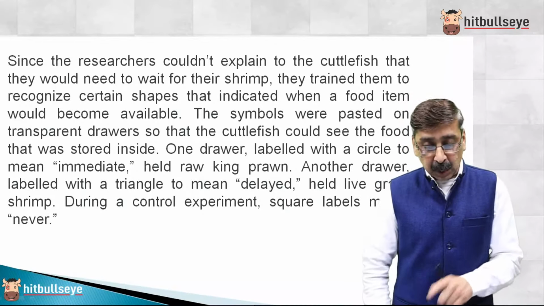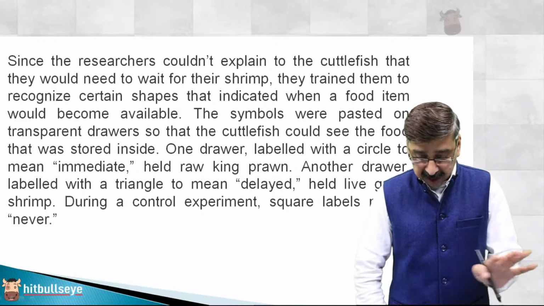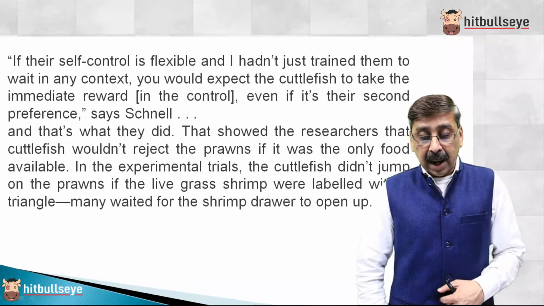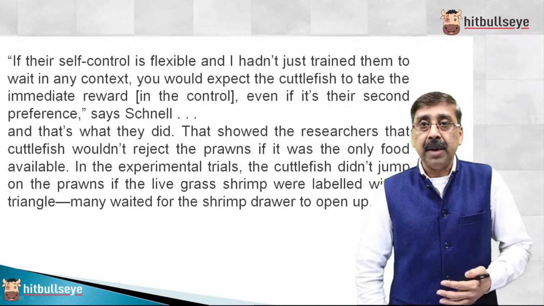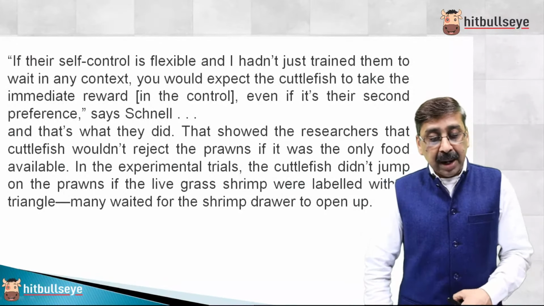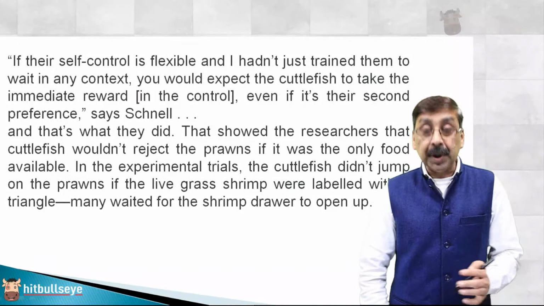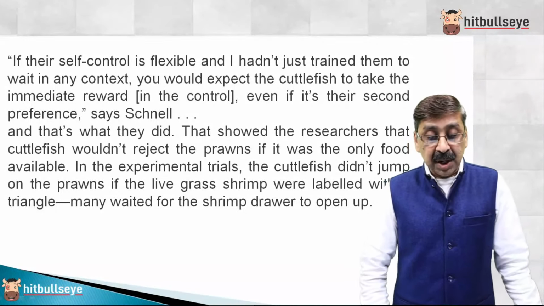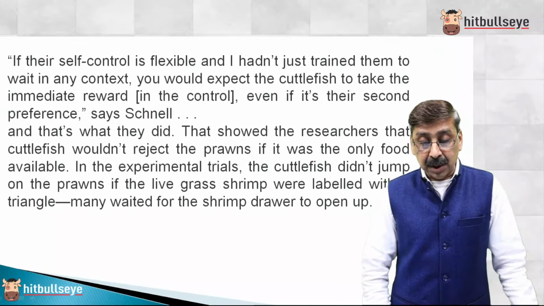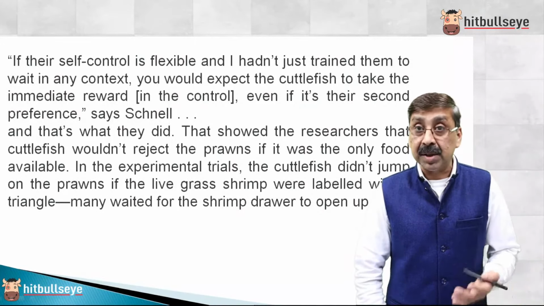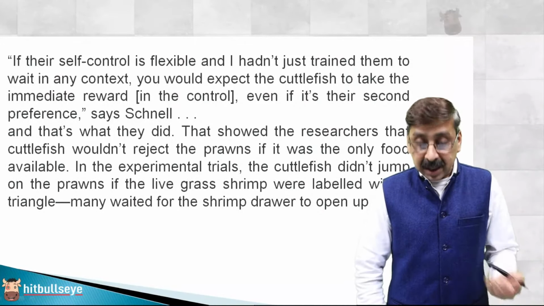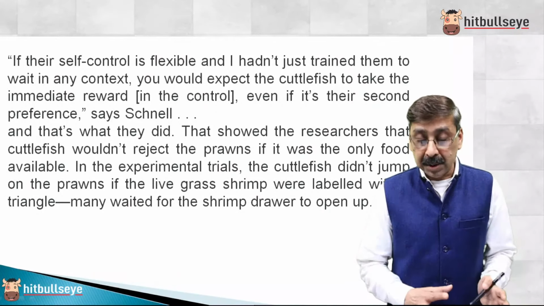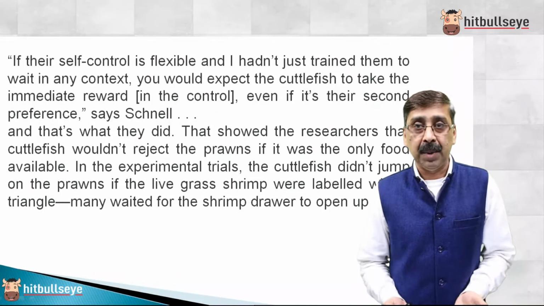During the control experiment, square labels meant never, right? Three directions shown. If their self-control is flexible, and I hadn't just trained them, because it's very difficult to train fish to wait in any context, you would expect cuttlefish to take the immediate reward in the control, even if it is their second preference, says Kennel, and that's what they did. That showed researchers that cuttlefish wouldn't reject prawns if it was the only food available, right?